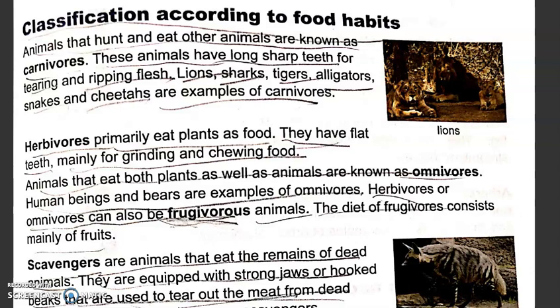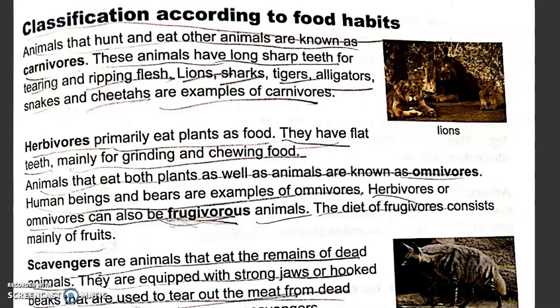Animals that eat both plants as well as animals are known as omnivores. For example, some humans eat meat also and they eat vegetables also. So this is known as omnivores. Human beings and bears are examples of omnivores.